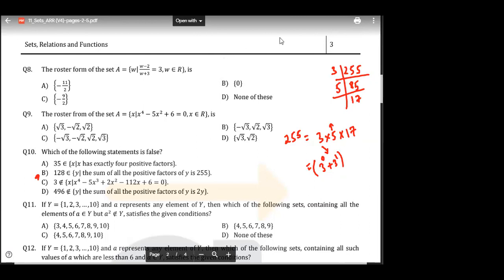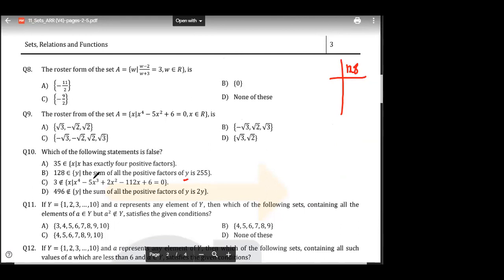Okay, sorry. I read it wrong, right? Sum of all the positive factors of y is 255. We have to find for 128. We need to find the factors of 128. My bad. Sorry. Yes, the sum of all the positive factors of y is this. So we need to find the factors of 128. So 2, 64, 2, 32, 2. Tell me.